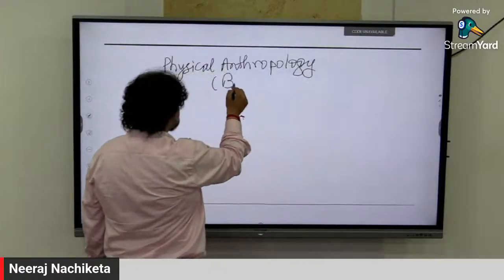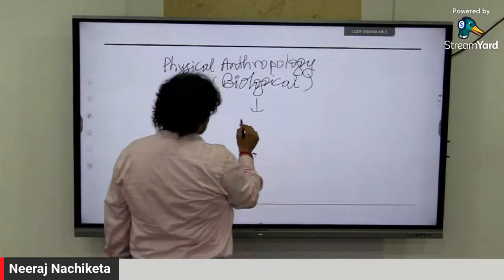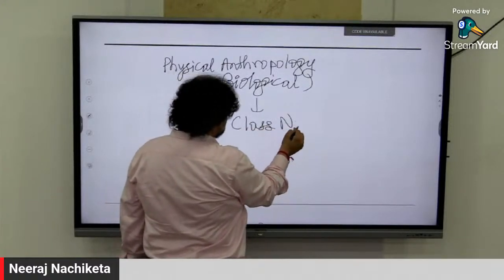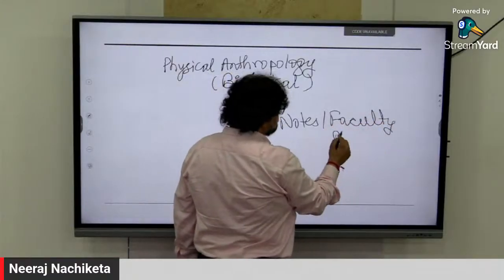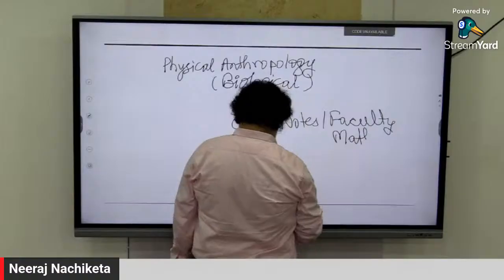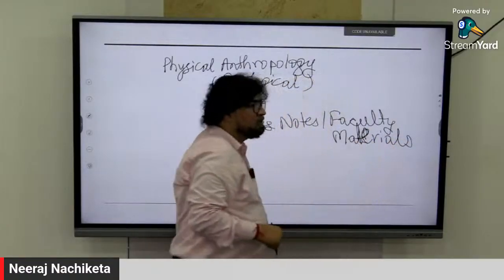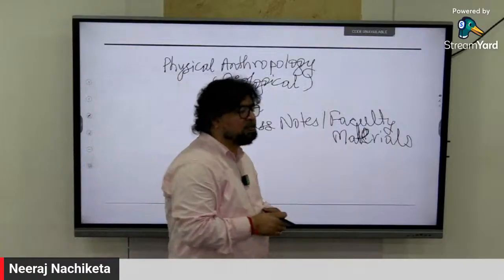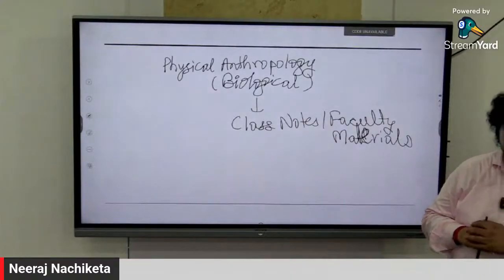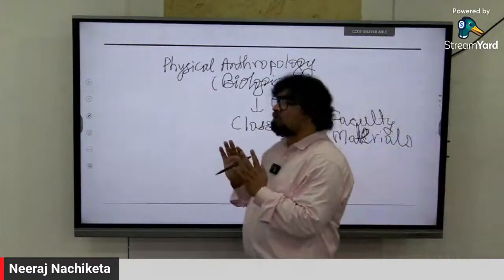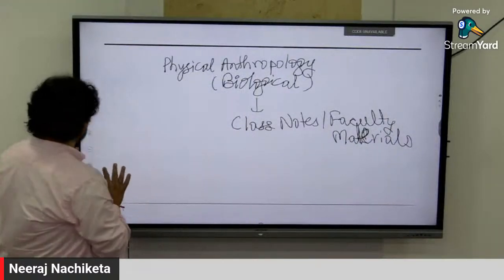This biological book. Those who are coming from a science background, biology, botany, geology will have that. You will have sufficient class notes and faculty materials. That will be sufficient for you. You do not have to run after P-notes and the rest. Those who want to read can read about evolution theory, genetics, and other parts. But I will be giving you sufficient notes on physical anthropology. Nothing to worry about that.